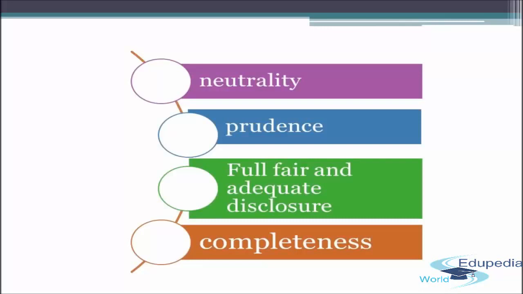If the accountant manipulates and does not disclose all the information, or does not disclose fair information in the financial statement, then it will directly affect the decision making process of the end users, and if the decisions made by the end users are not correct or not rational, then the financial statements are of no use, because ultimately the financial statements are prepared for the decision making process of the end users. So it is very important that all the information is fully and fairly disclosed in the financial statements.